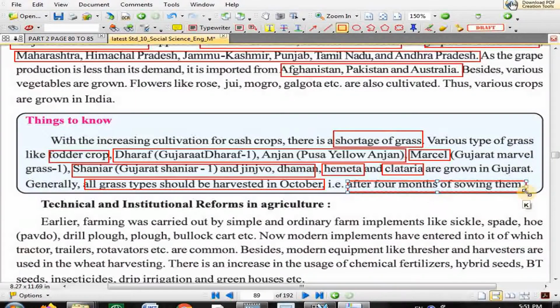So you understand which month. Now students, here the details about the crops are over. Now we will see the situation of agriculture in our country and various reforms of agriculture in our country.